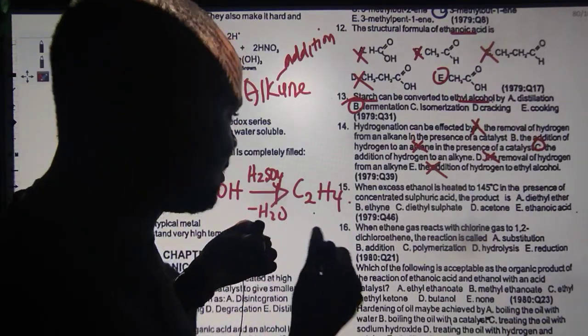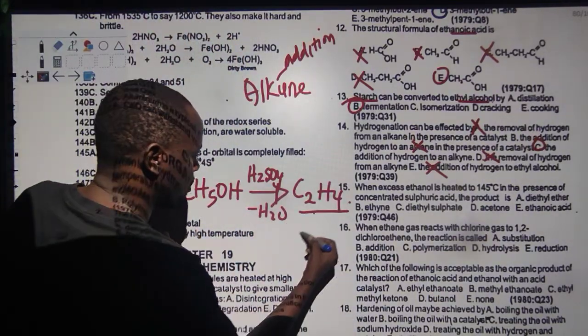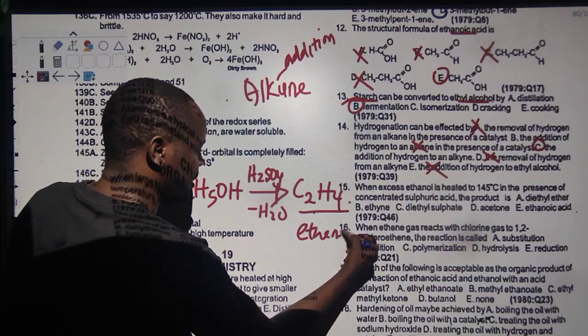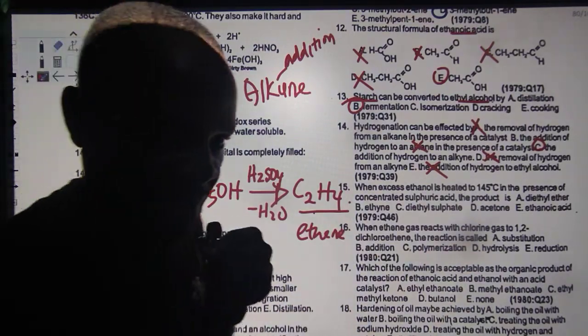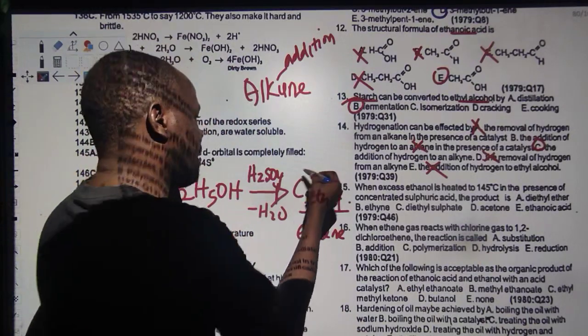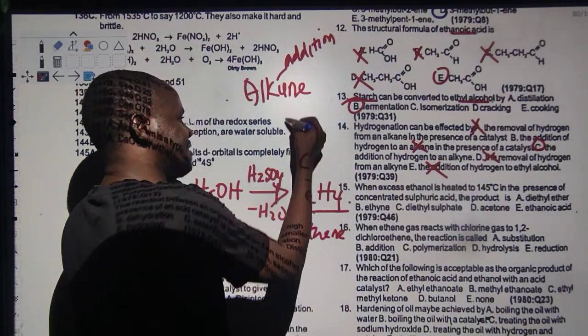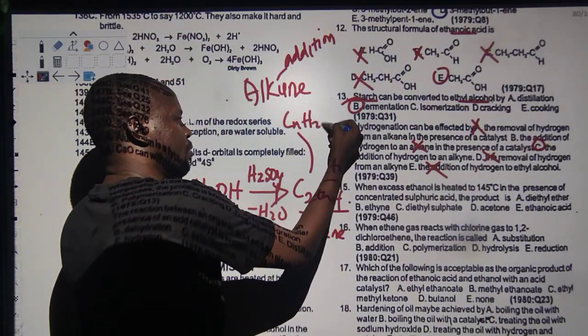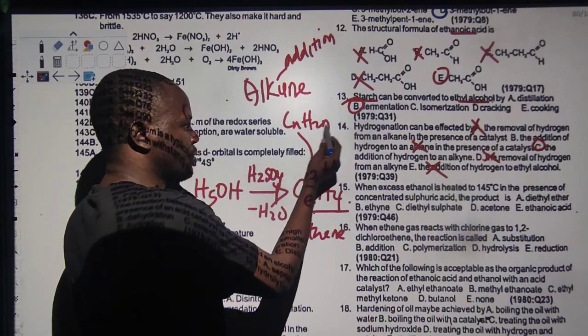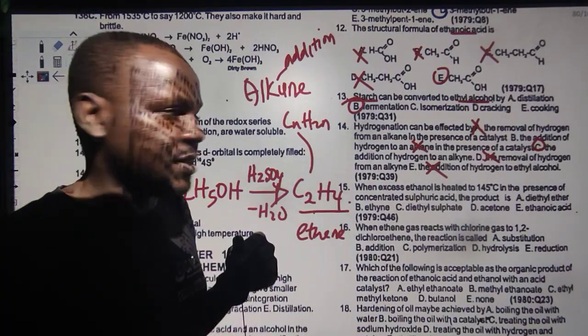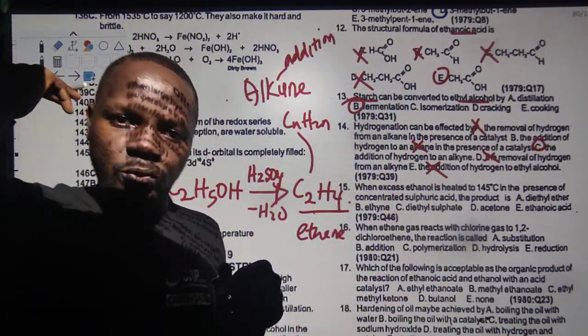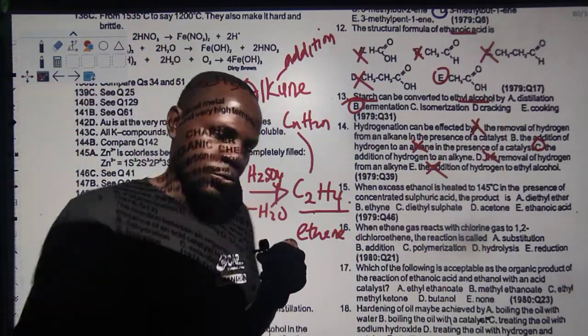So, what is the product that you are forming? What's this product called? Ethene. It's unsaturated because it has a double bond. How do I know? The general formula of alkenes is CnH2n. I will just look at the first two: 2 times 2 is 4. So that is that. If it is 2n plus 2, that is the first one, which is the alkane, which are saturated.